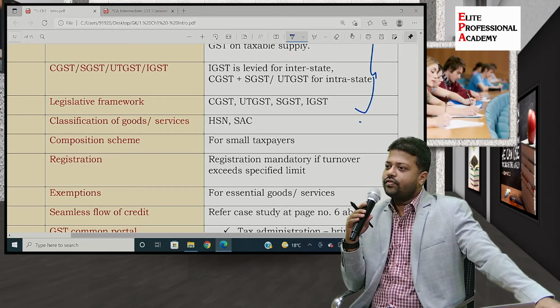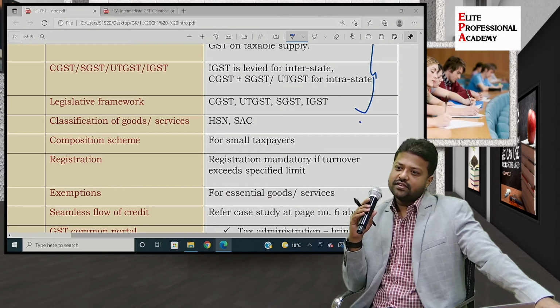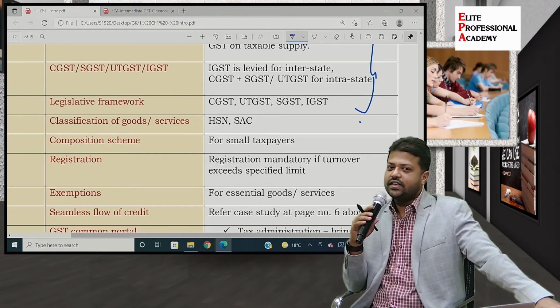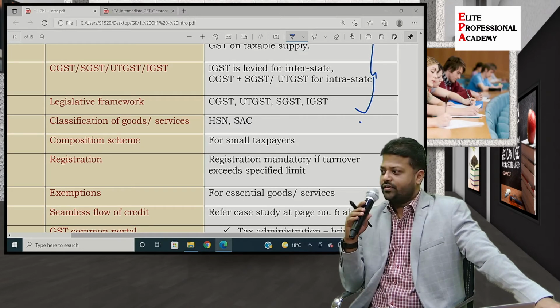Harmonized System of Nomenclature, correct. And what about SAC? SAC, Service Accounting Code.